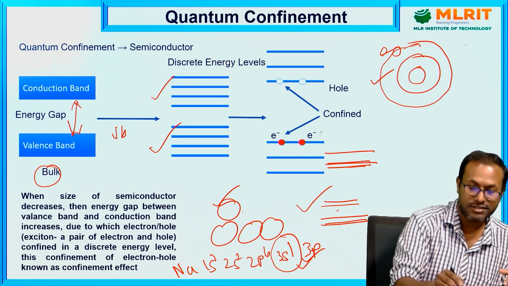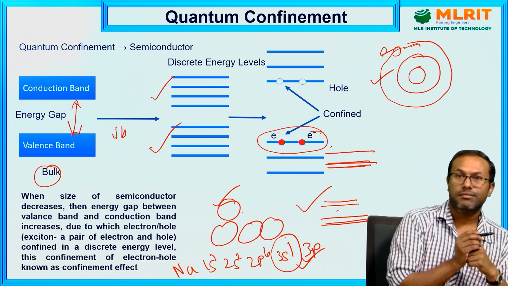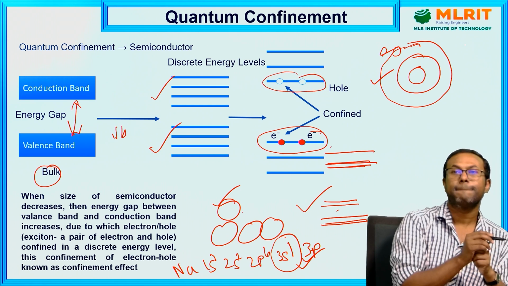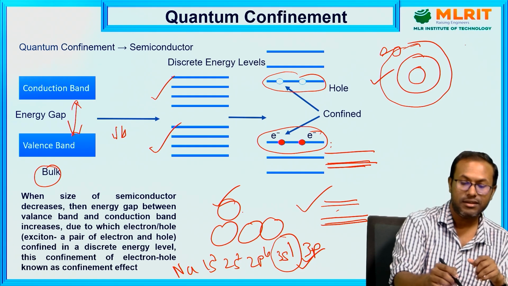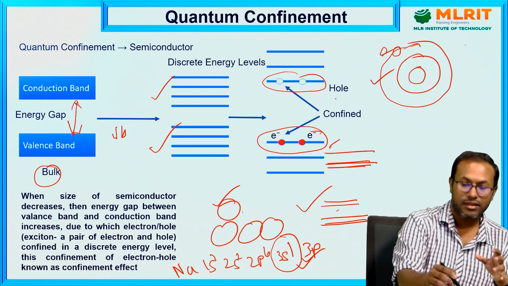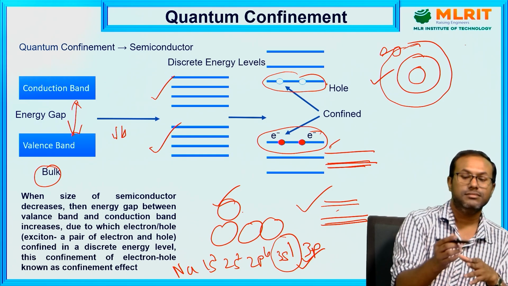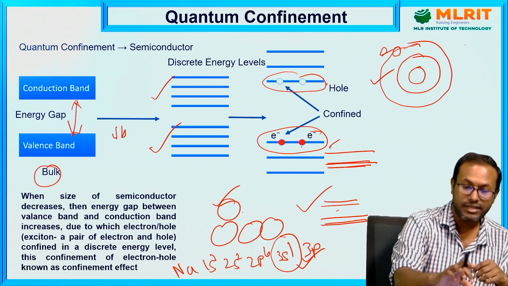Those electrons are stuck or isolated in the valence band, and holes are isolated or stuck in the conduction band. So this means electrons and holes are confined. Electrons are confined in the valence band and holes are confined in the conduction band. In this way they cannot easily jump because the energy gap is increased.